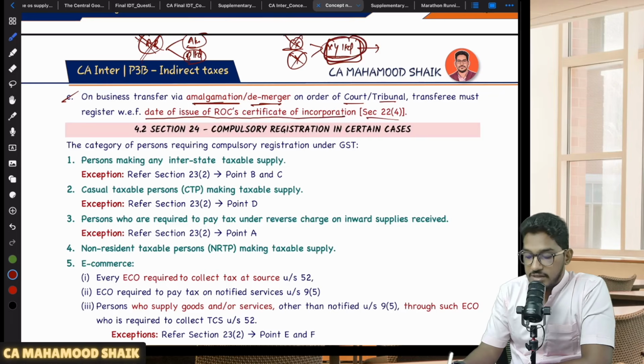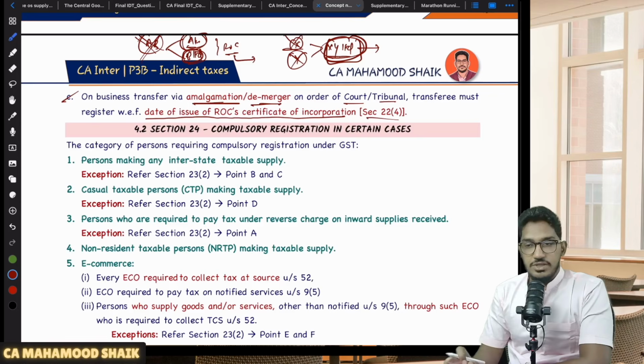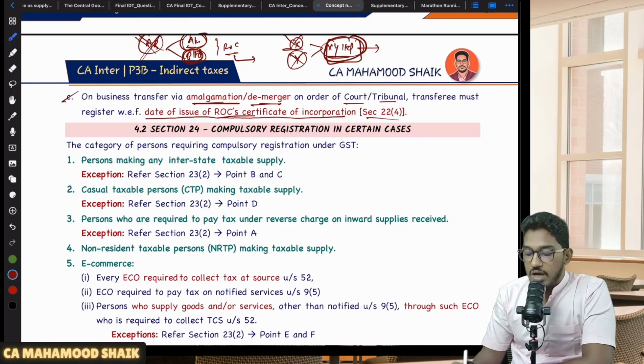So on incorporating this amalgamated company, or the demerged companies' resulting companies, the ROC will give a certificate of incorporation with effect from the date of incorporation. They have to get themselves registered. They are liable for registration. That means with effect from the date of the ROC certificate of incorporation, within 30 days, they have to submit an application for registration. All those formalities are required to be fulfilled.